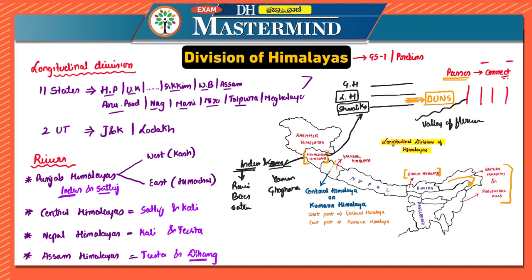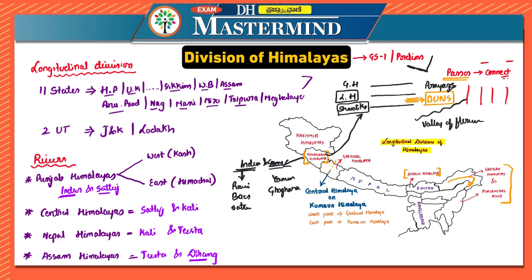Now if we are looking at Prayags, after dunes there are Prayags also. Now what are these Prayags? Prayag is a place of confluence of rivers, or where two rivers join.